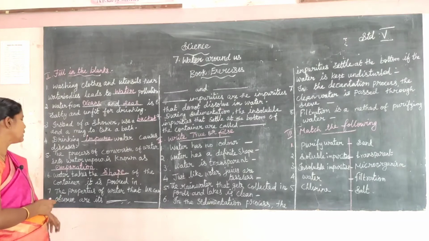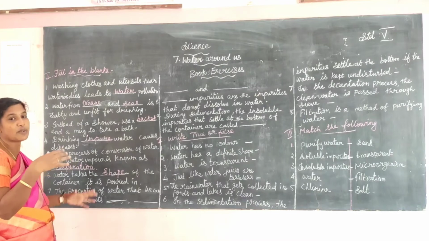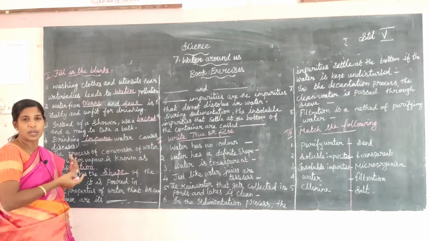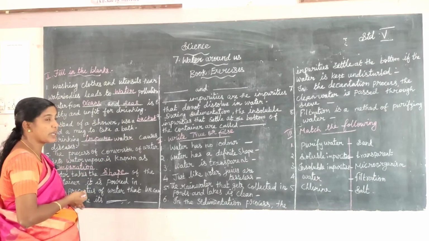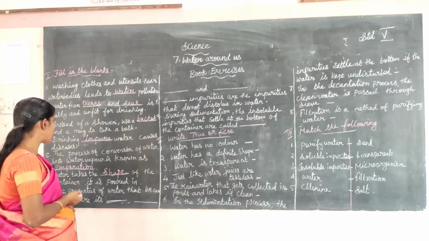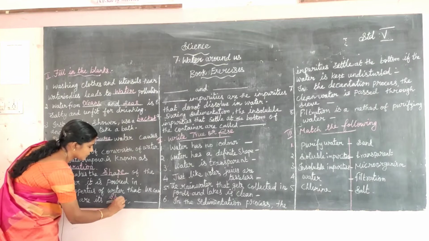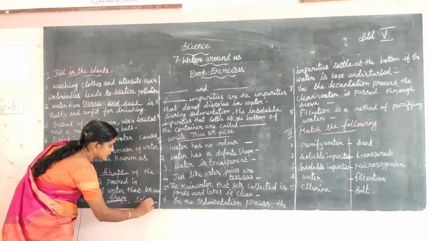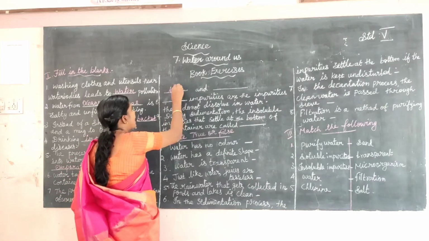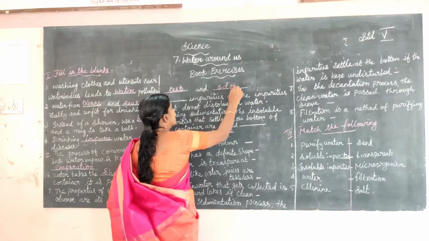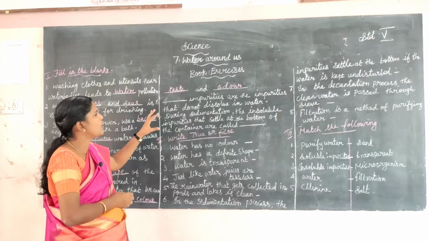Next one, 7th one. The properties of water that we can observe are its dash properties. Water has no shape, no color, no odor, no smell, these are the properties of water. The properties observed are its shape, color, taste and odor.